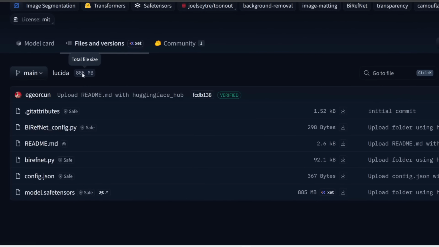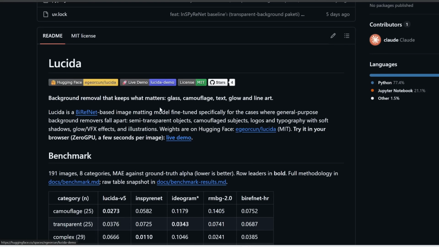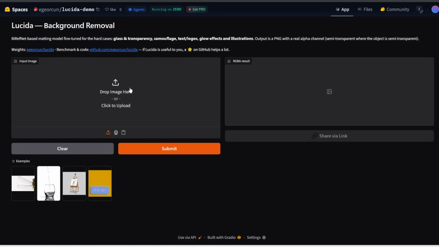So you should be able to fit this on most consumer GPUs. They also have a free demo on Hugging Face, so if you click on this link, you can try out Lucida over here for free.